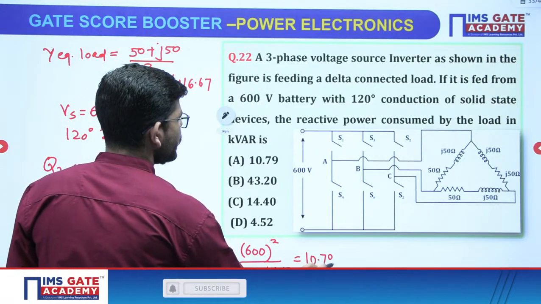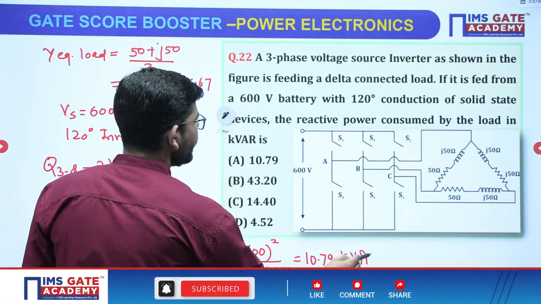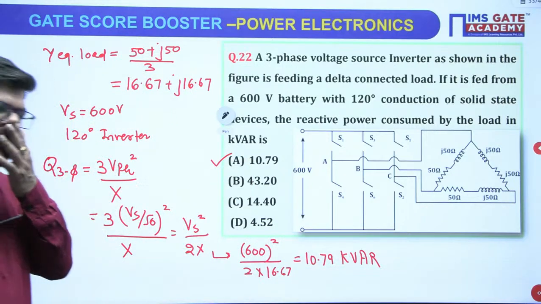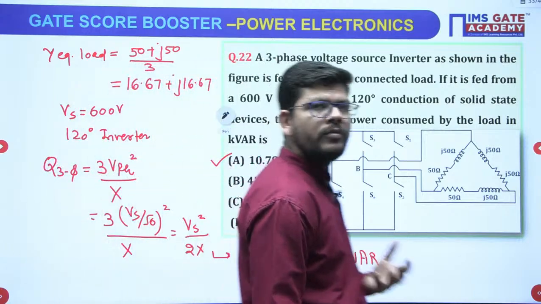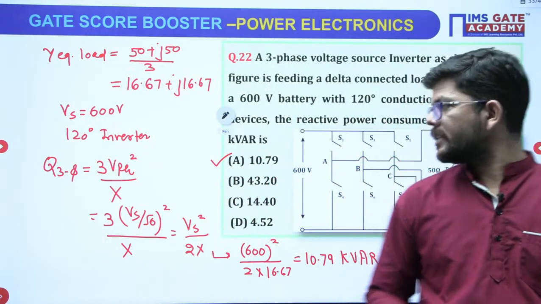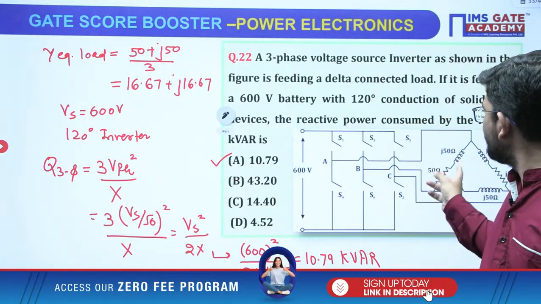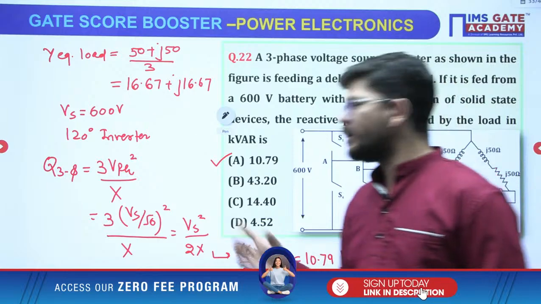Okay, 10.79, the unit will be kVAR, which is given in option number A. So what you have learned from this question is that whatever derivation, this Vs by root 6 you have derived by assuming a star connected load. If the load is given delta, convert it into star, then do the things.